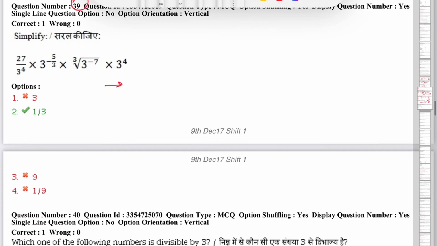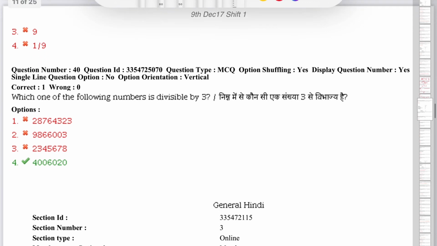Now moving to the last question, which is, which one of the following numbers is divisible by 3? Okay, so it is also very simple. You should know the divisibility rule of 3, and I am directly going to the answer, because 4 plus 6 is 10, 10 plus 2 is 12, so 12 is divisible by 3, so this will be divisible by 3. Now the divisibility rule of 3 is that if all the digits when added, the sum is divisible by 3, then the whole number will be divisible by 3.